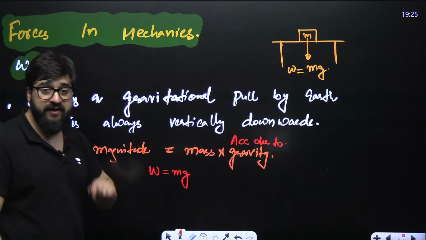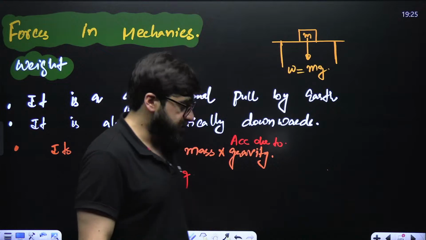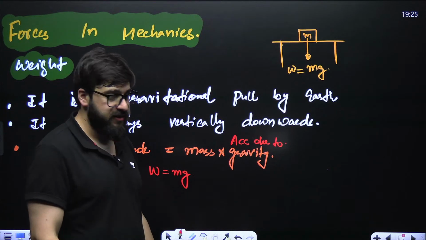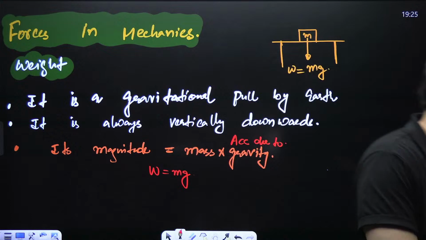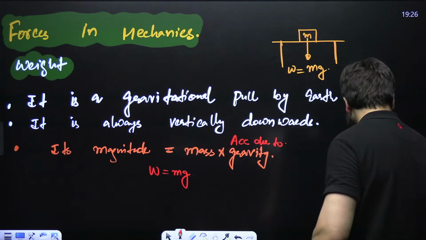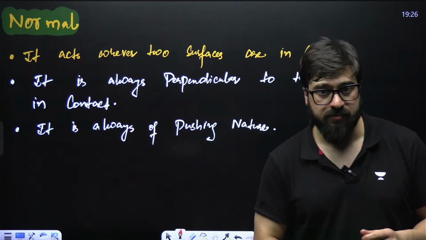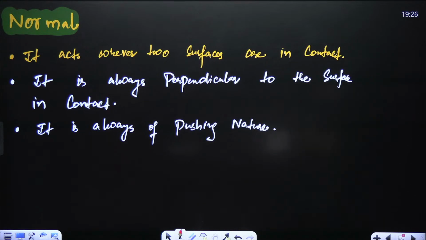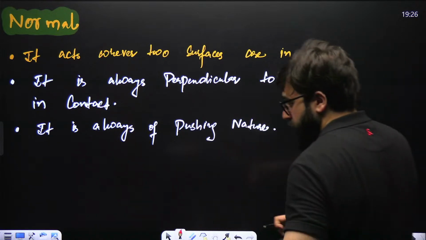Is this red color visible? Please tell me in the chats. Is this red color properly visible? I am writing with the red color over here. Is the red color visible to each and every single student?